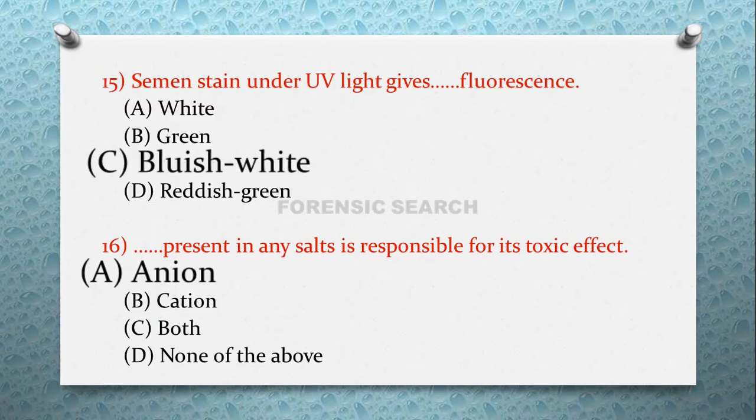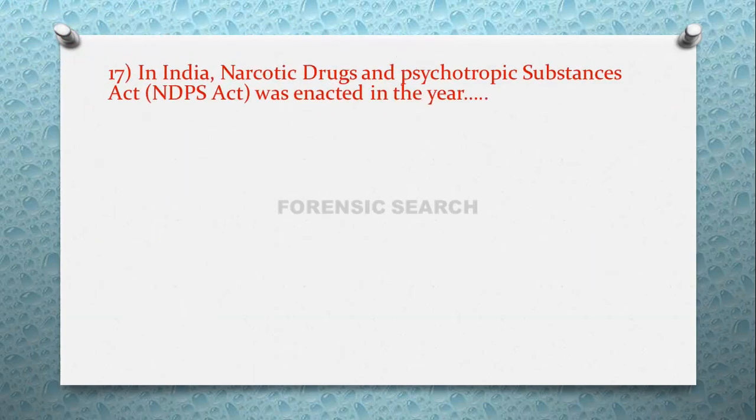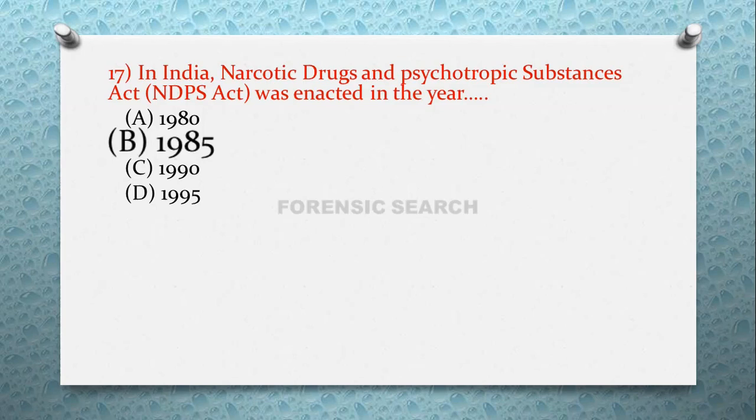Then the next question is, in India, Narcotic Drugs and Psychotropic Substances Act, that is known as NDPS Act, was enacted in the year. Option A, 1980, option B, 1985, option C, 1990, and option D, 1995. So the correct answer of this question is option B, that is 1985.